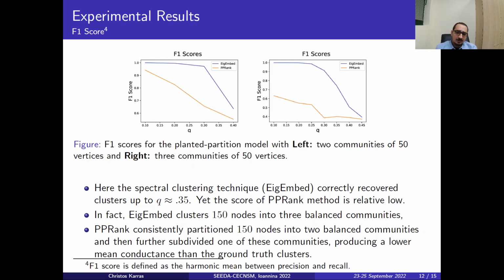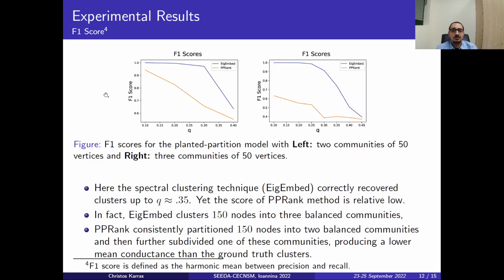Here, the spectral clustering technique, the eigenbed method, correctly recovered clusters up to Q approximately 0.35, as you can see here in blue. This method went really well as per the F1 score and performance, while the local graph exploration has poor performance compared to the eigenbed.